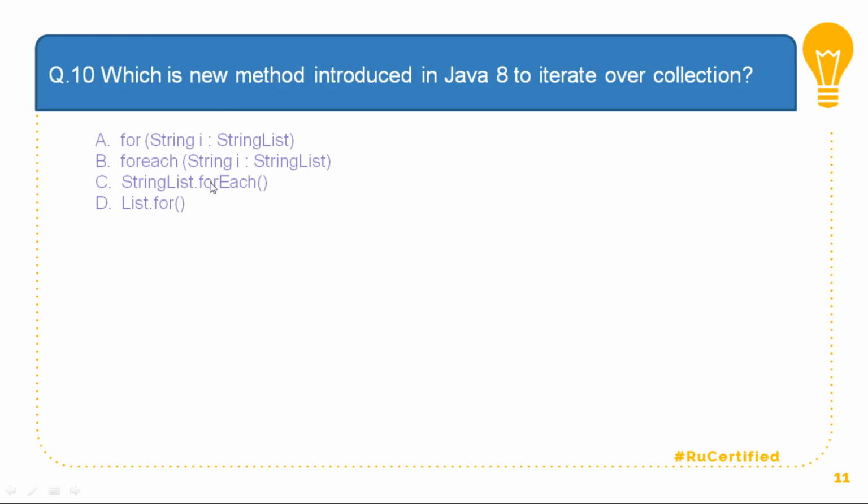So there is nothing called a for each loop as such in a looping statement. Though the forEach method is present in Java 8 to iterate over a collection like this. So we have stringList, which is a collection, dot forEach, which will give you the facility to iterate over this stringList collection. Option D, list dot for, is not available, so the answer to this is option C.